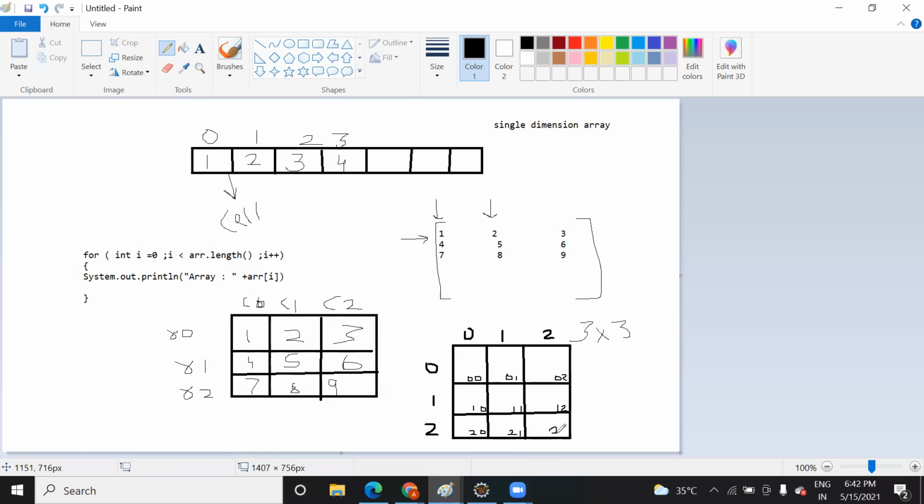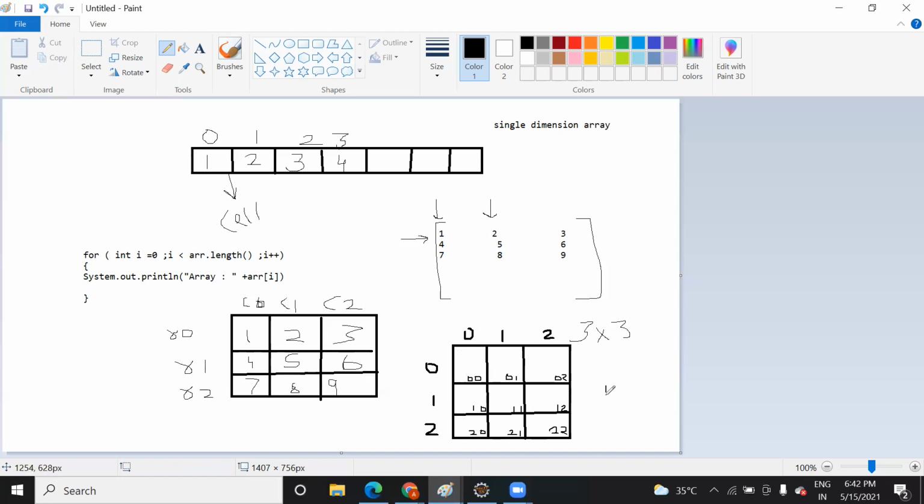So always remember, when you want to save data in two dimensions, what you need is a row number and a column number. So 0 0 means 0 row, 0 column; 0 row, first column; 0 row, second column, so it will be 0 2. This is the first row. If you talk about 0 0, then this 0 is your row, and this 0 is your column.